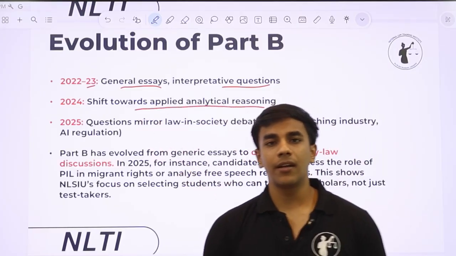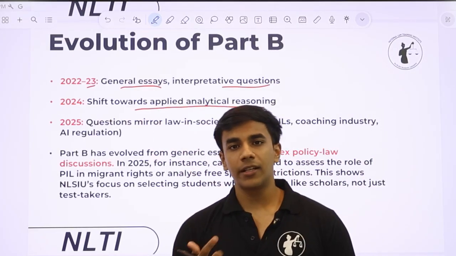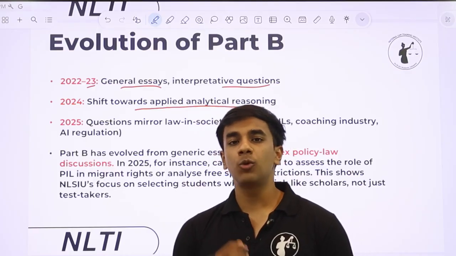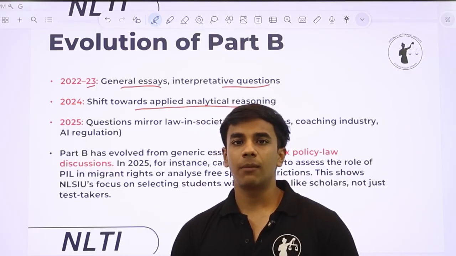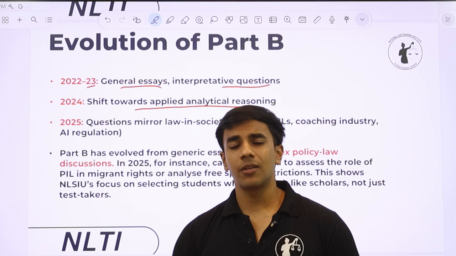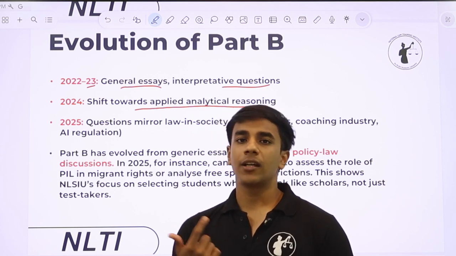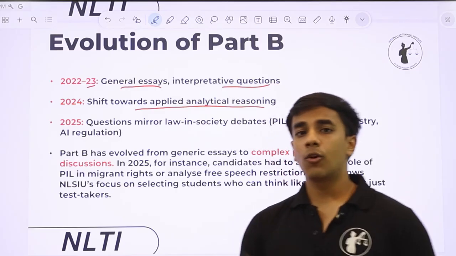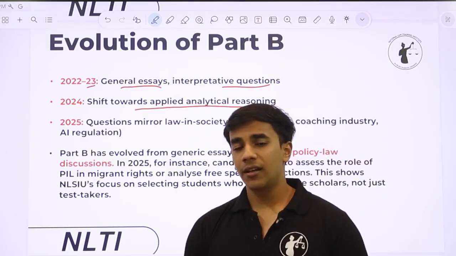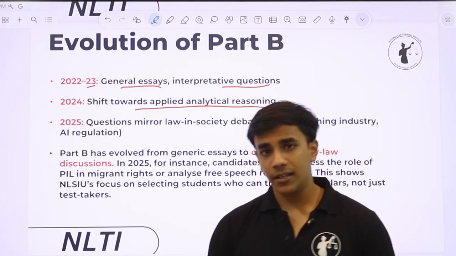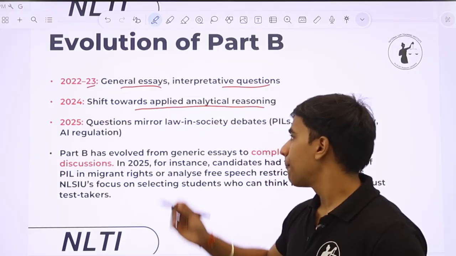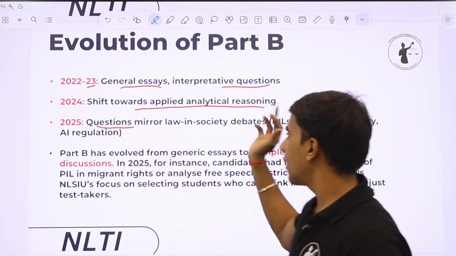Facts became more complicated and the expectation level also rose. You were expected to properly engage with the Part B question. प्रॉपर स्ट्रक्चर मेंटेन करना है, प्रॉपर कंक्लूजन प्रोवाइड करनी है, प्रॉपर क्रिटिक करना है आर्ग्यूमेंट का, प्रॉपर काउंटर आर्ग्यूमेंट देना है. So the questions became more complicated, the level of difficulty increased and also the expectation increased. And 2025 was the final nail again.